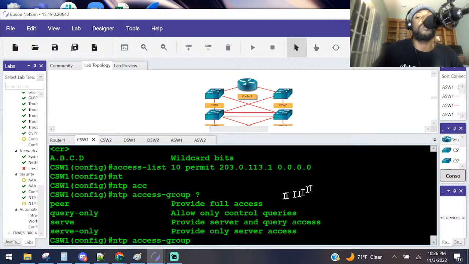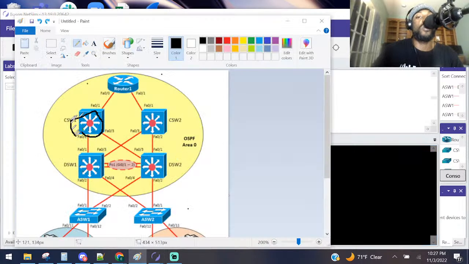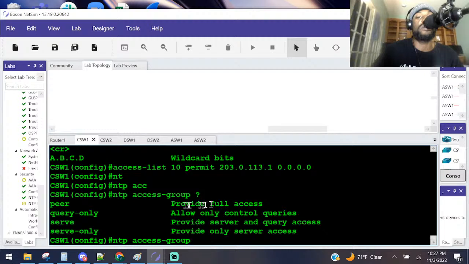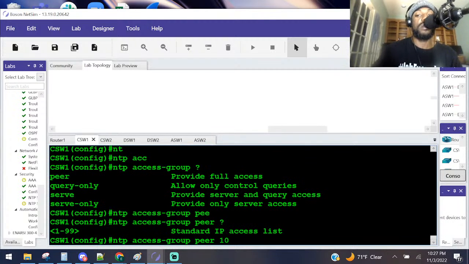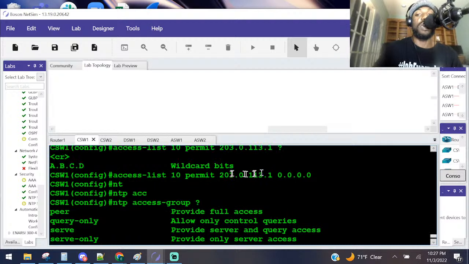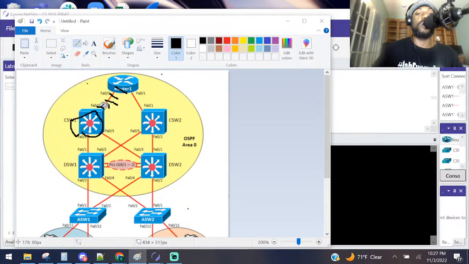What we're saying here is we're only going to allow ourselves, this guy right here. I'll show you. CSW1. We're only going to allow ourselves to synchronize our time with no device, only to him. The way we do that is provide full access with that access control list. So peer, and what's the access control list? 10, which is allowing, and that's what we're referencing, that IP address. So we're saying we're only going to allow ourselves to synchronize our time through this interface, which is on router 1. And that's what that access control list does.